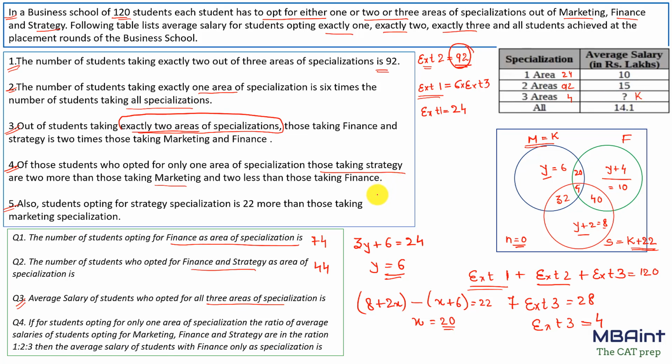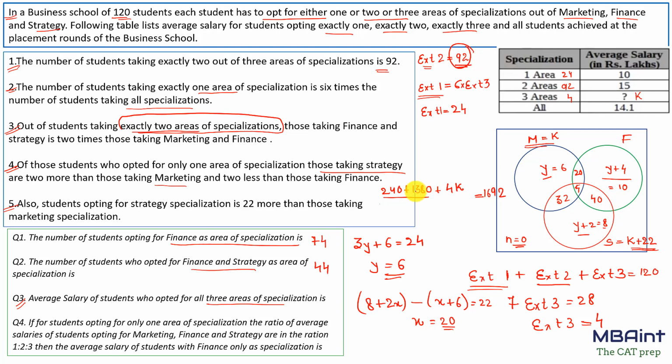So using the concept of weighted average, 24 into 10, that makes it 240. 92 into 15, so 15 2s are 30, carry 3, and 135, 138, and that makes 4K. Total number of students is 120. The average becomes 141 or 14.1. So if we multiply it by 120, this would be 141 into 12. So 12 ones are 2, carry 1, 14, 9, carry 4. So 1692.